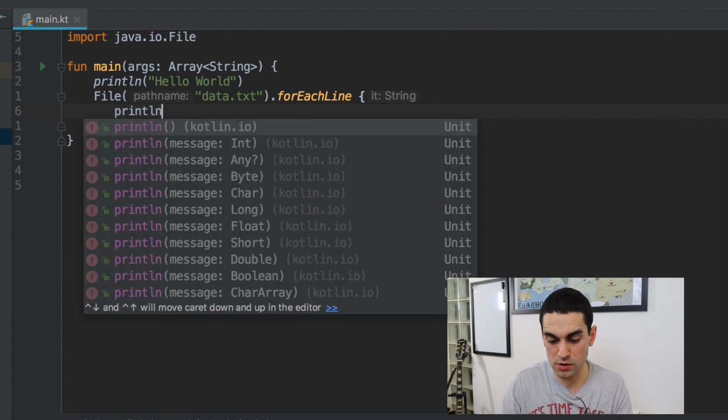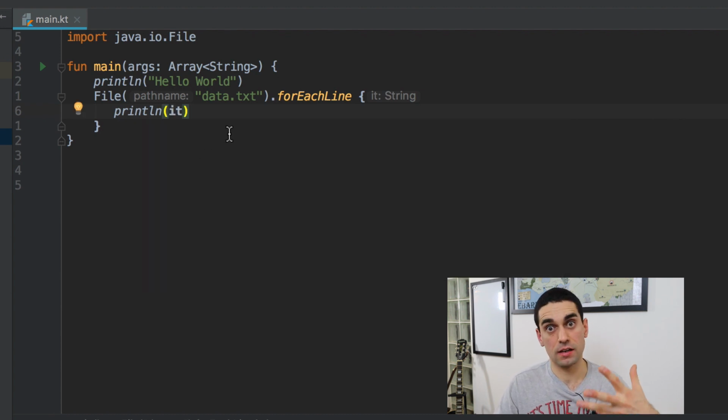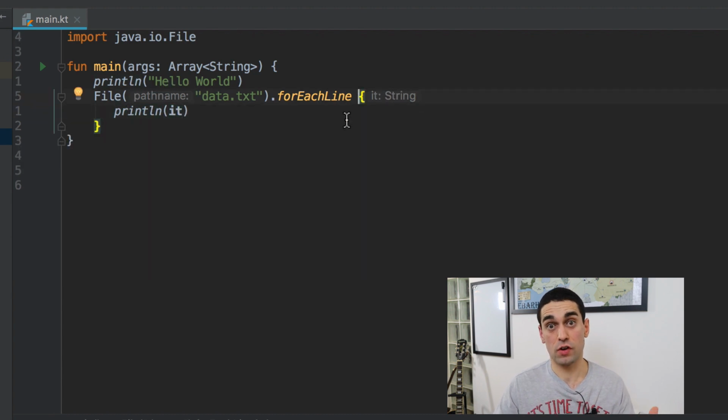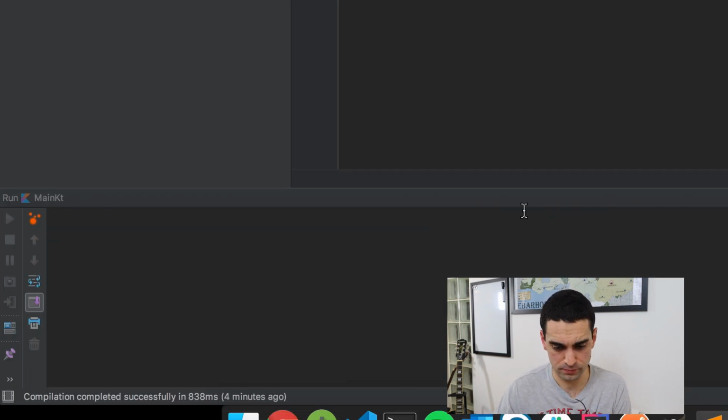So for now, I'm just going to make sure that everything is working, and I'm going to just do println and it inside the println. So I'm saying, hey, please print out it, and it refers to, in this code block here between these curly braces, each individual line. So let's save that, let's run it, and let's hope it works.